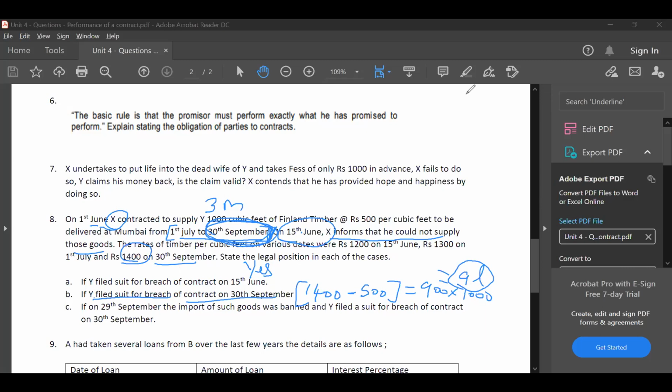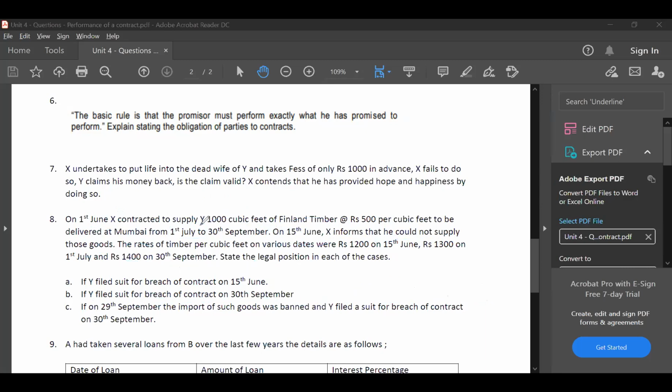Okay, let me go to the third part of the question now. Third part says, if on 20th September the import of such goods was banned, the government on 29 September has passed a government order saying this product is banned. You cannot import this product. And Y filed suit on 30th September. What is the case? Can anybody give me the answer before I give you the answer? I have got answer from Darshita, correct. Pratham, answer correct. Soumya, correct answer.